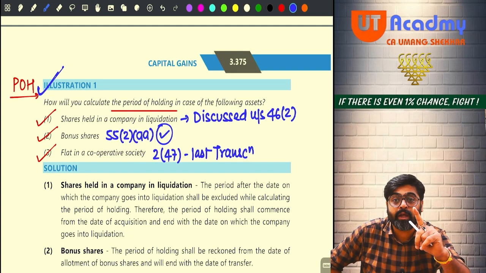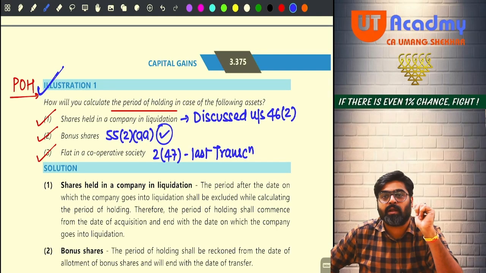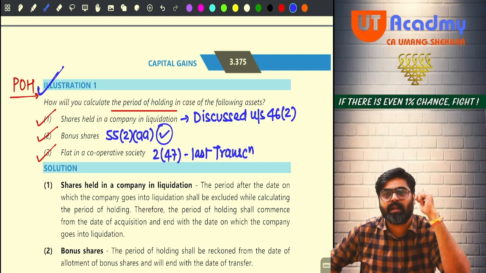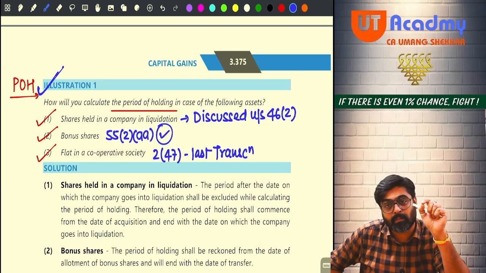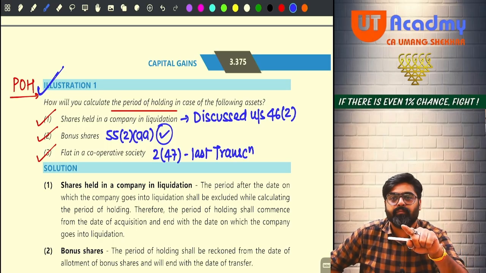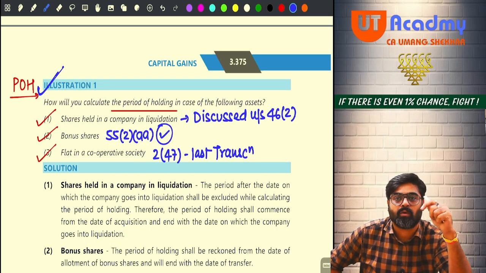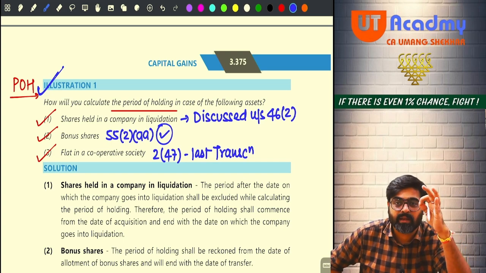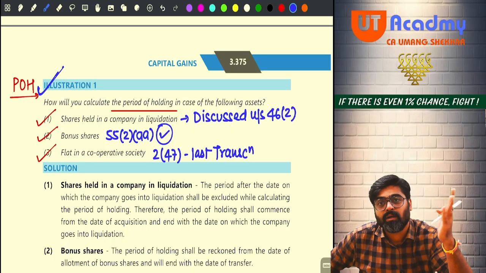You enjoy the right. You have the right to enjoy the flat as an owner, which is because of the membership in that society. So once you become a member in that society, only then you enjoy the property as an owner, with ownership rights.